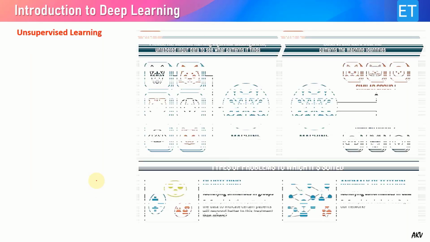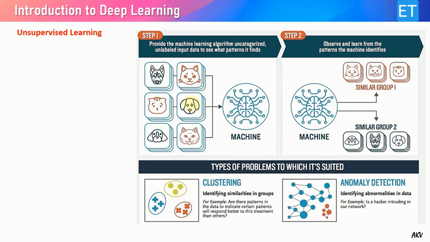Now let us see unsupervised learning, which is explained in this figure. Here we do not define the output, as in supervised learning where we define the category or label of the image. Here we give uncategorized or unlabeled images as the input, as you can see.